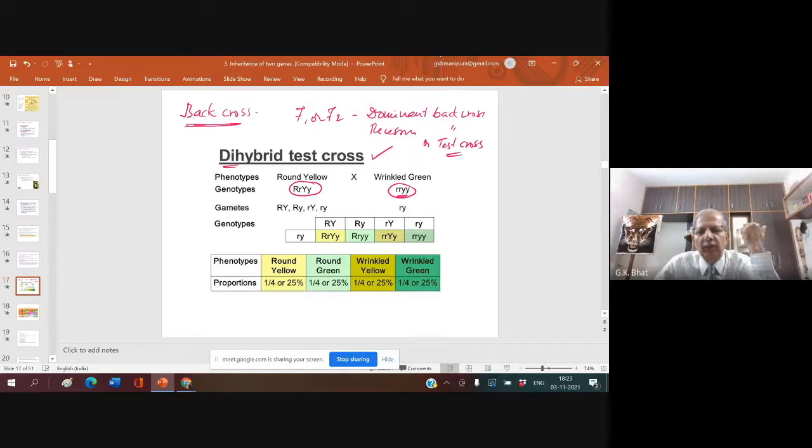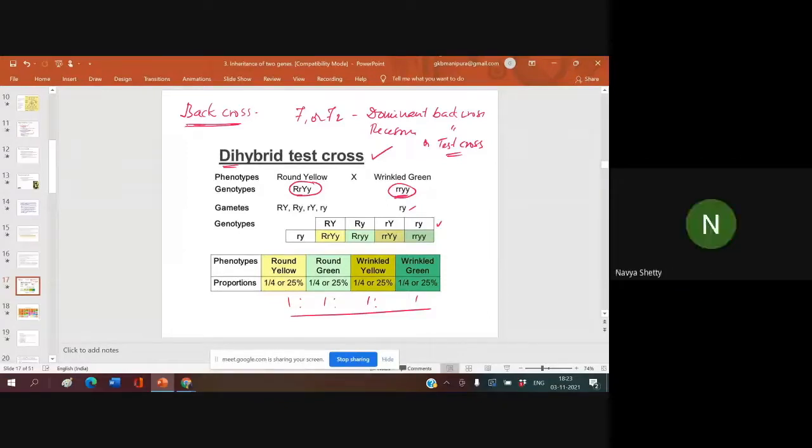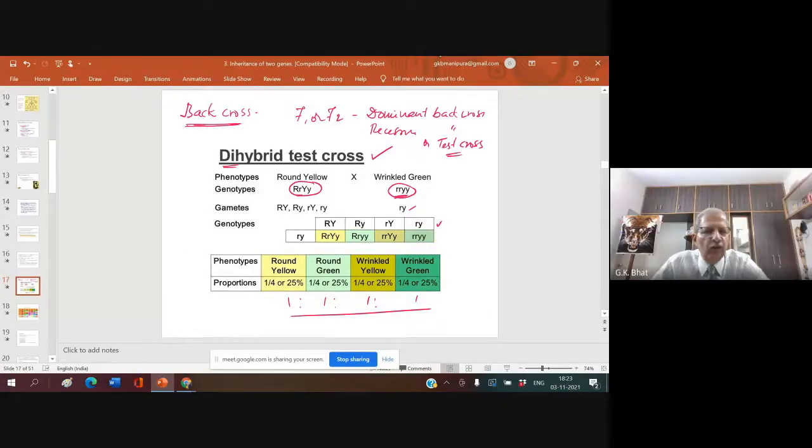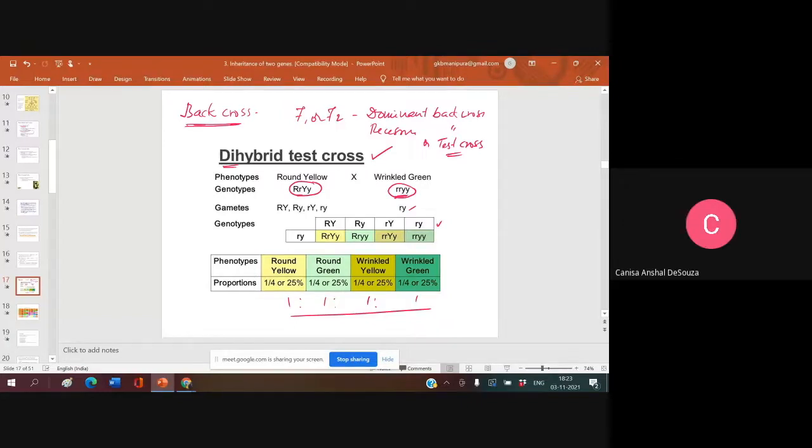And what is the result of the dihybrid test cross? This produces how many gametes? 4 gametes. This produces how many gametes? Only 1 gamete. And this is the progeny, and this progeny appears in a 1:1:1:1 ratio. What is the monohybrid test cross ratio? 1:1. What is the dihybrid test cross ratio? 1:1:1:1.